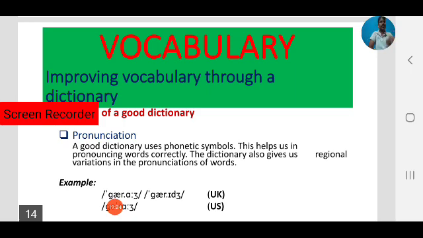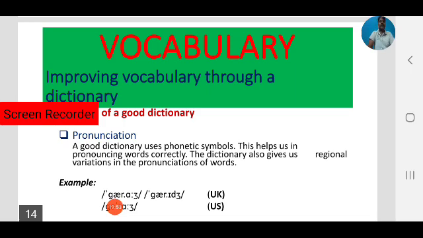By using the symbols you can pronounce the words correctly, as native speakers speak them. So pronunciation is an important area of using English.